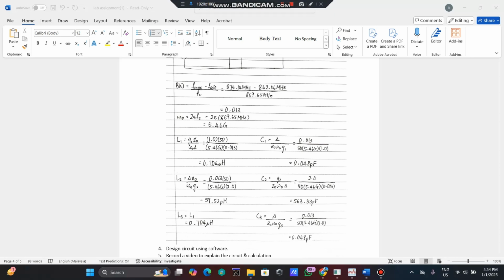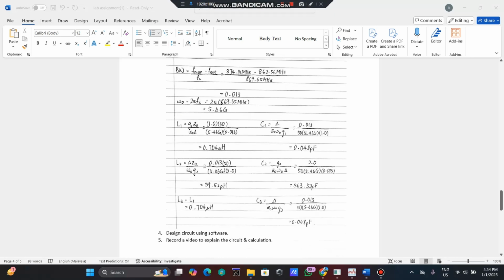and the capacitances. The value I get for L1 and L3 is 0.70 mH, and L2 is 5.52 picohertz.